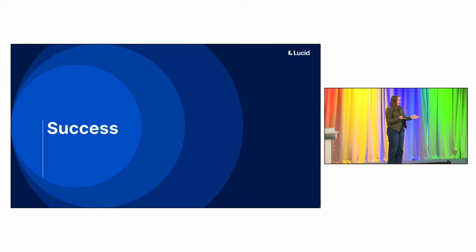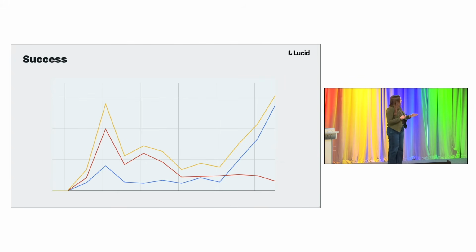Okay, so how did it all turn out? I know this is like a comically vague graph, and I promise it's actual real data, but we had to keep it pretty high level here. But I do actually want to be pretty transparent about what we found after launch, because it was really interesting and not super intuitive. So what I can share about this graph is that the yellow is our overall usage of Google Chat post-launch. The red is for that search functionality that I showed first, and the blue is for our link preview functionality that I showed second.